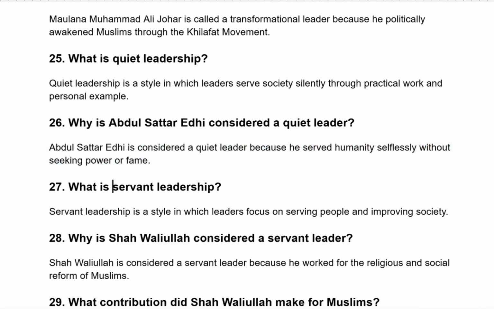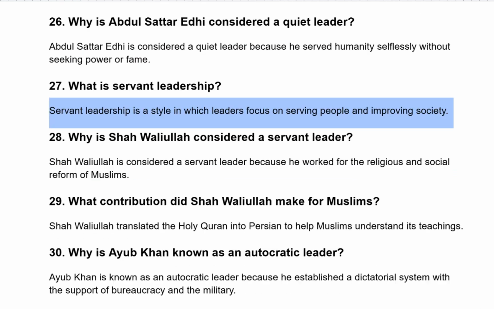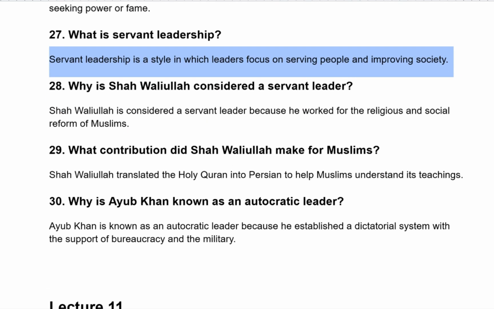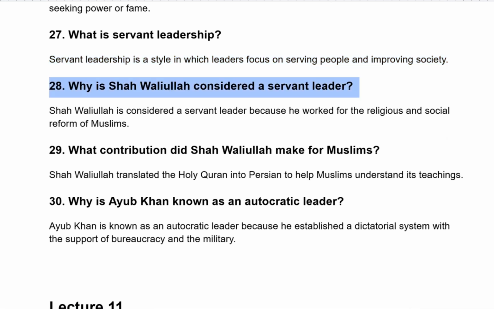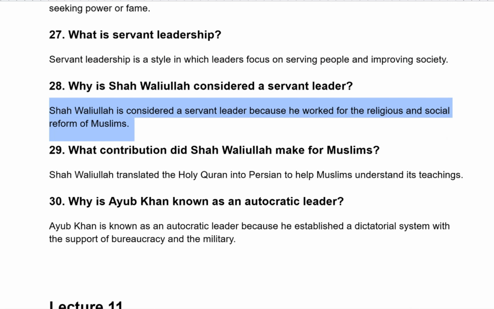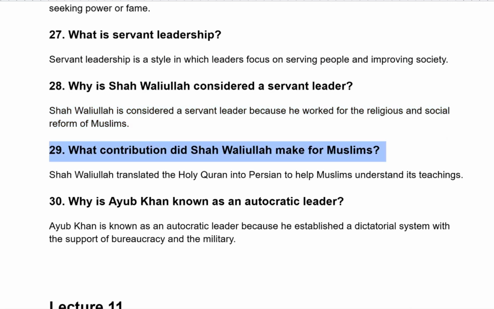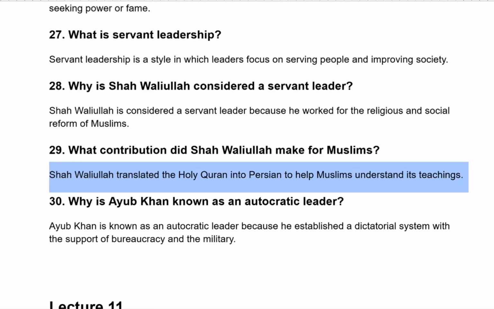What is servant leadership? Servant leadership is a style in which leaders focus on serving people and improving society. Why is Shah Waliullah considered a servant leader? Shah Waliullah is considered a servant leader because he worked for the religious and social reforms of Muslims. What contribution did Shah Waliullah make for Muslims? Shah Waliullah translated the Holy Quran into Persian to help Muslims understand its teaching.